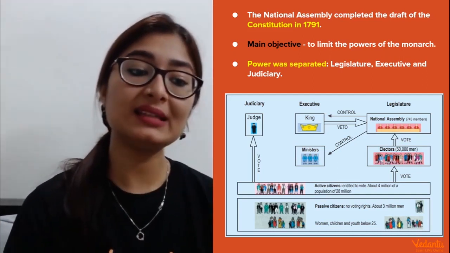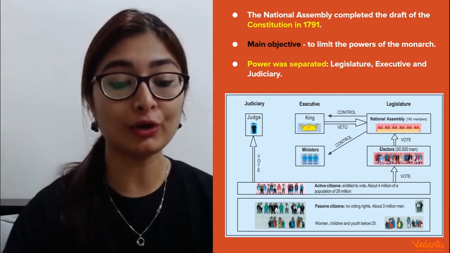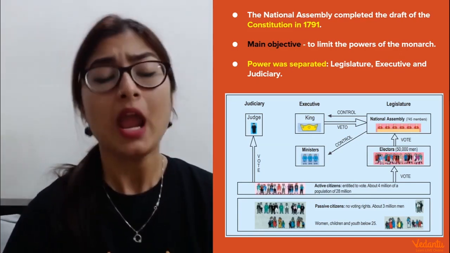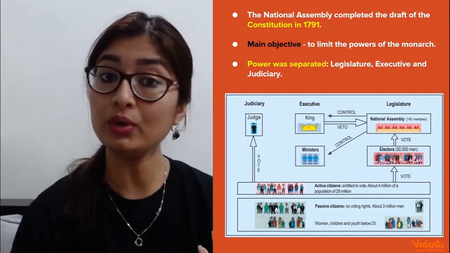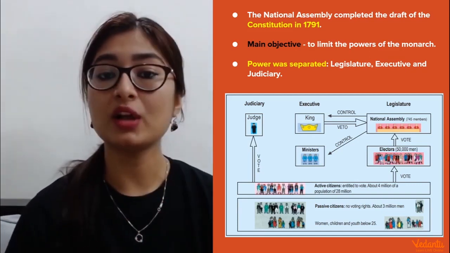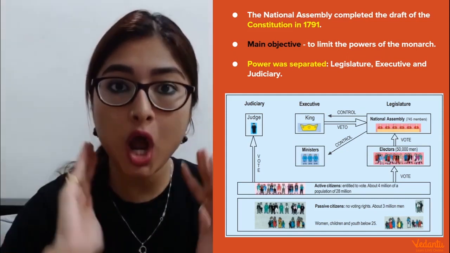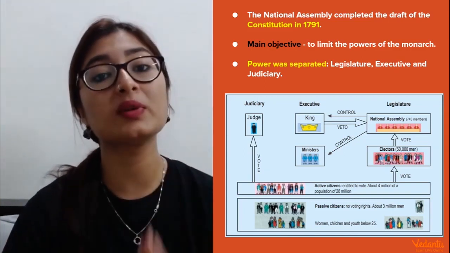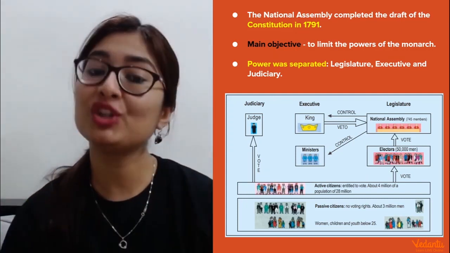That was their purpose of coming into existence, and that is what they finally achieved in 1791. So in 1789, they said that they were going to get started with the constitution that they would draft in order to limit the powers of the monarch, which they finally were ready with in 1791. And now they were even recognized by Louis XVI, by the government, by the nation, by the ruler, right? So they implemented this constitution now. As per this constitution, the major change was that the power was now divided. It was not absolutely centralized with one person, the monarch himself. Now it was divided into the legislature, executive and judiciary.